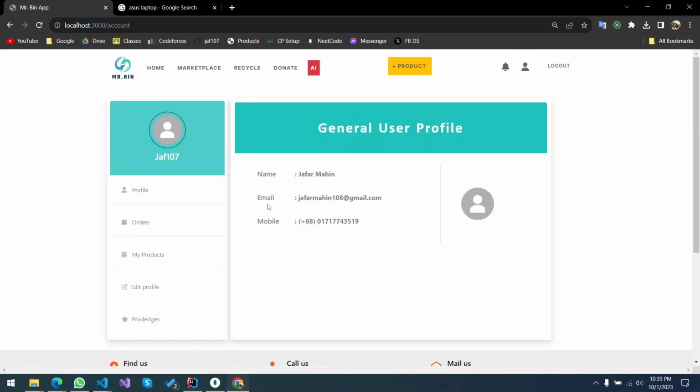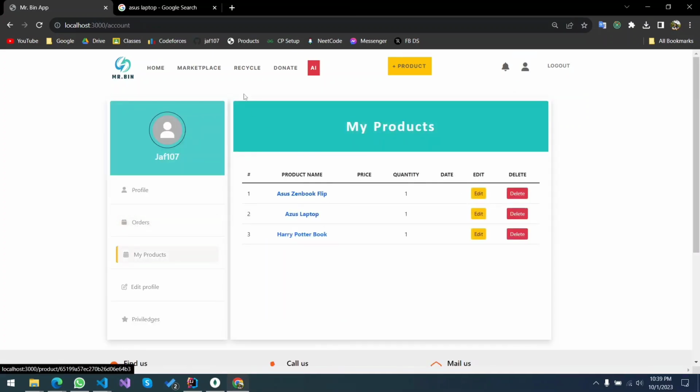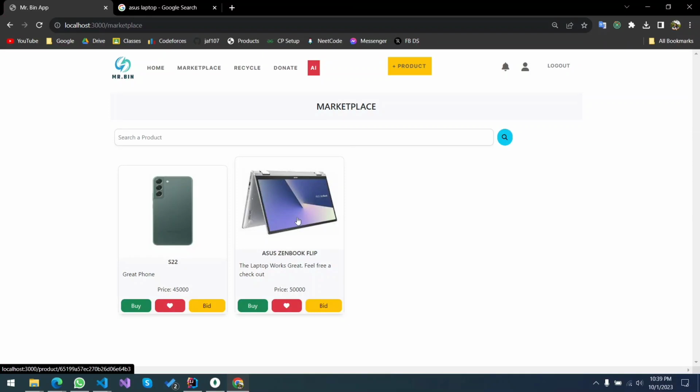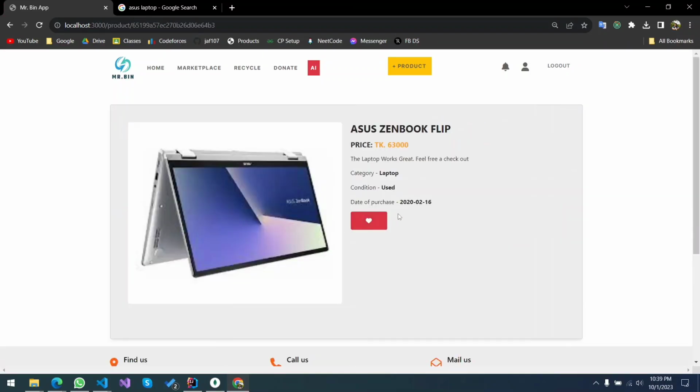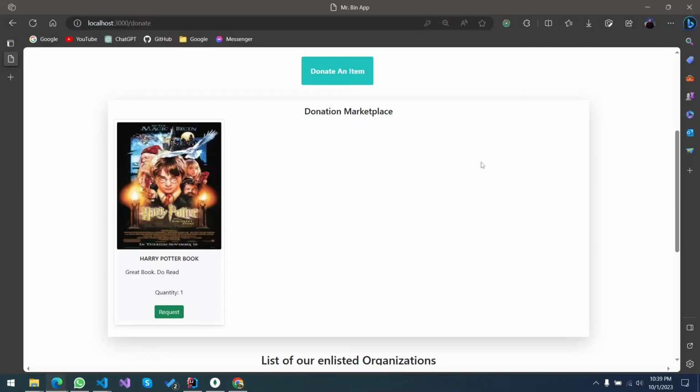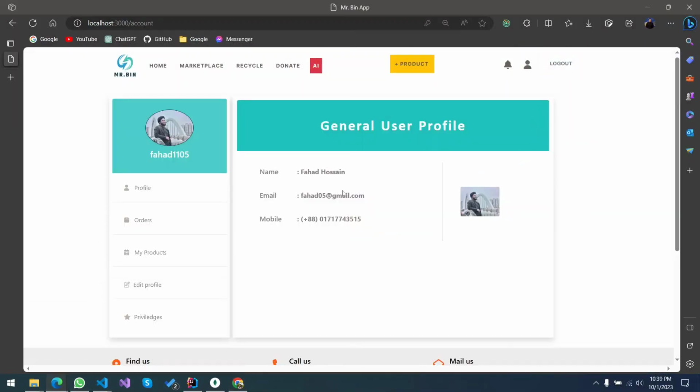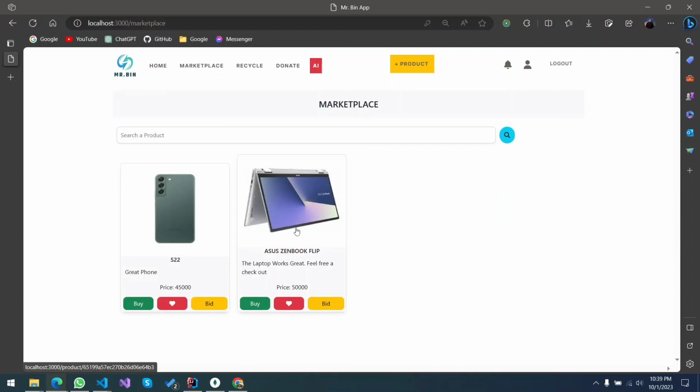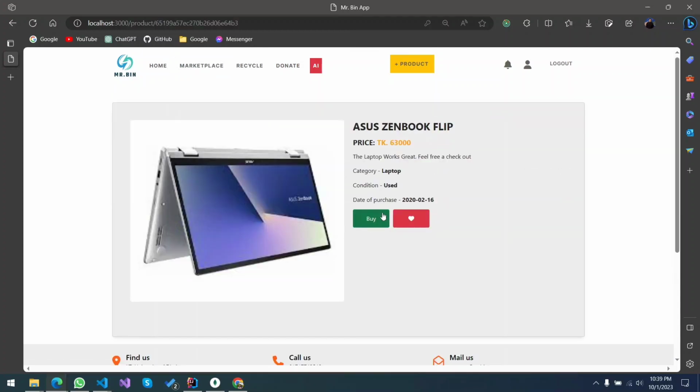There is no price for donation. Now, when we sign in as Jaffer, we had a product named generated. If we see it over here and press it, we won't be able to buy it as it's our product. But if we sign in as a different person, like Fahad, we can see the product, and if we want, we can send a buy request.